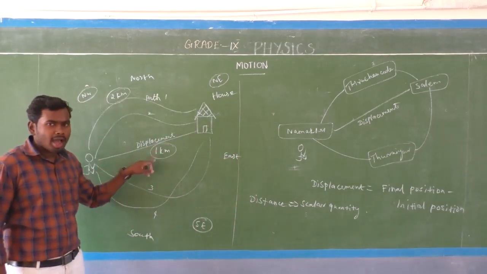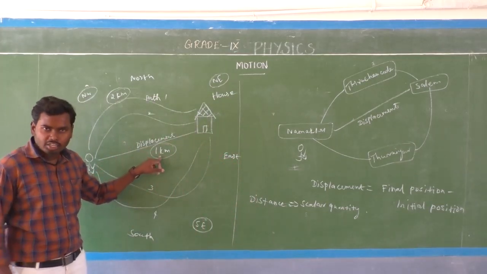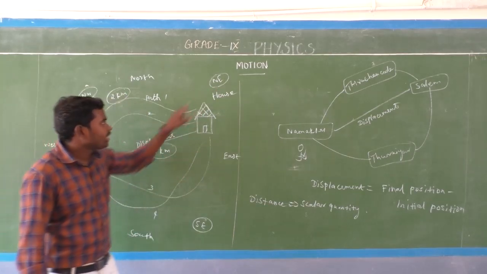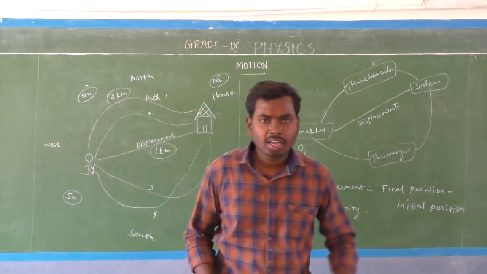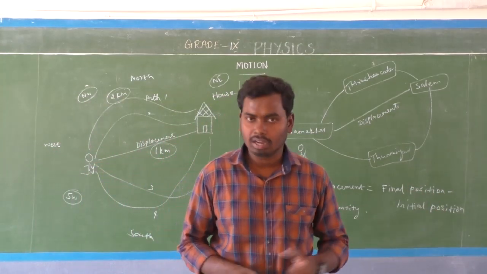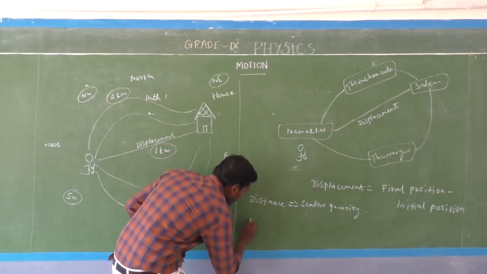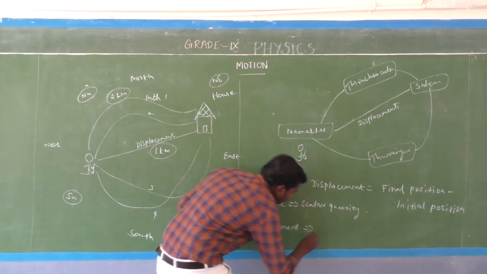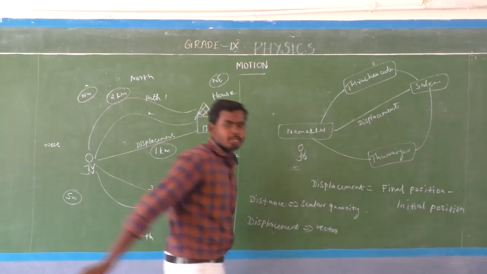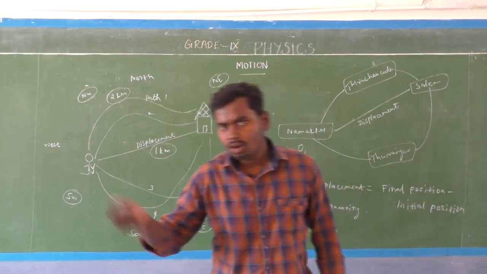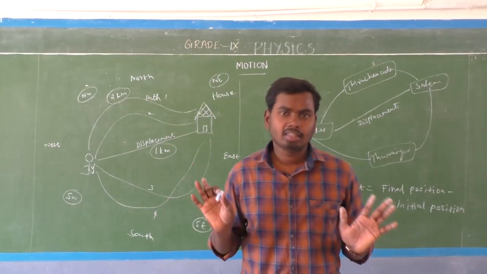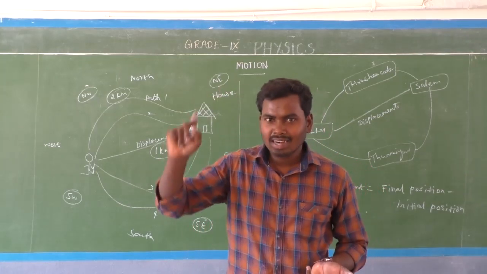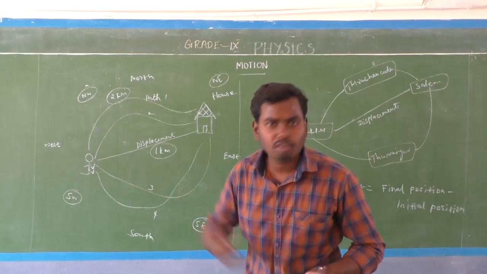So this displacement has a magnitude of 1 kilometer towards the northeast direction, isn't it? So it has both magnitude and direction, due to which it is under the category of vector quantity. So displacement is a vector quantity because it has both magnitude as well as direction. Yes. So what is the unit, sir? What is the unit of both distance and displacement? We will see that next.